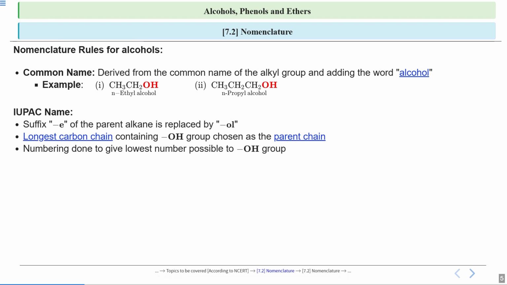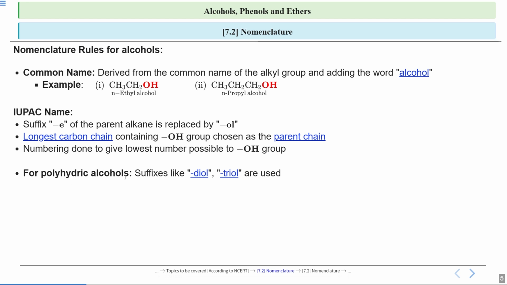Next, we do numbering in such a way that the carbon to which your OH is attached gets the least possible number. Okay, so OH should get the least possible number when you are doing the numbering. So I hope these three rules are clear now. That is, when you write the name of the parent alkane, replace E by OL, and then you select the longest carbon chain that contains the OH group, and that is your parent chain. And numbering should be done so that the carbon to which OH is attached gets the least possible number.